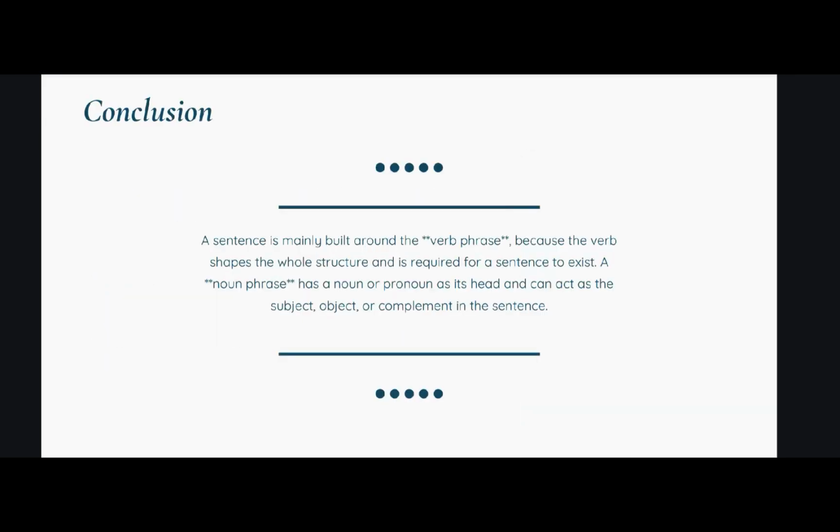So the last one is the conclusion. A sentence is mainly built around the verb phrase because the verb shapes the whole structure and is required for a sentence to exist. A noun phrase has a noun or pronoun as its head and can act as the subject, object, or complement in the sentence. So it's important for us to understand this topic because we will understand how our sentence will be more complete, more perfect when we understand this topic.